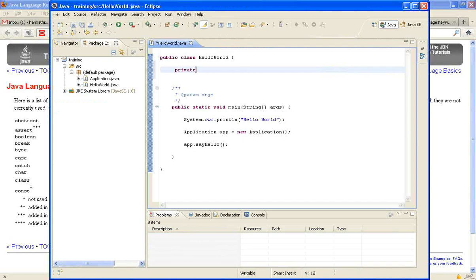When I say private String, suppose I try to use double, see here, it shows red and says invalid variable declarator. Probably the message could have been better, but it shows the error. So I had to use something else.